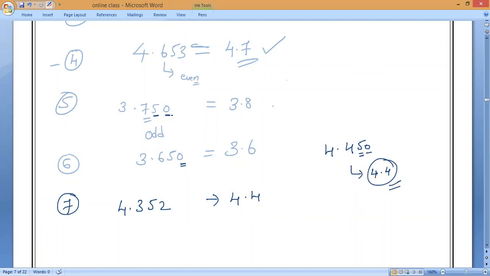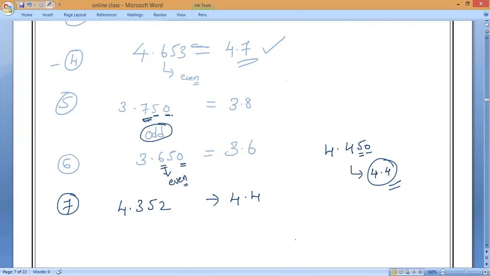Sir, then how did you change 3.750 into 3.8? Because here, you have to remember, this is an odd number, so that is why we can change. But here it is an even number, so we cannot change. Clear? Everybody clear? Understood? That is what you have to remember. Any doubt? Anybody ask me?